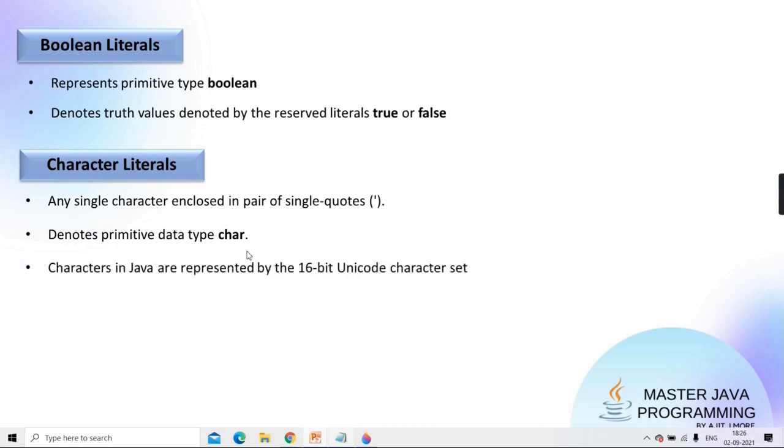But char in Java is a 16-bit Unicode character set. Meaning for char, does it take 1 byte like C or 2 bytes? It will take 2 bytes. Why 2 bytes?